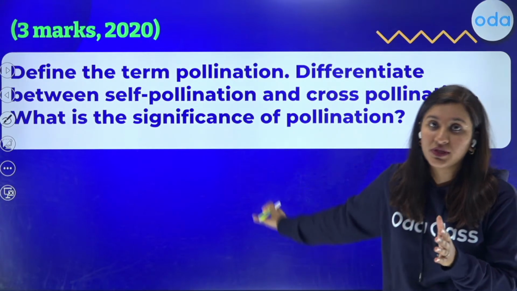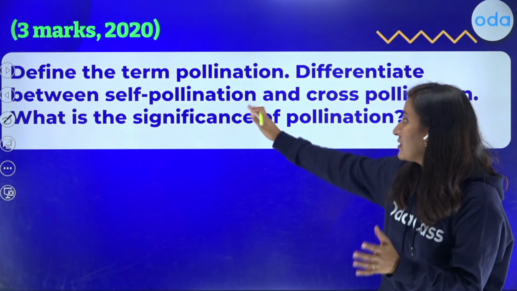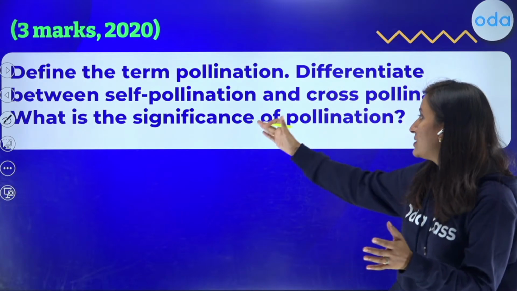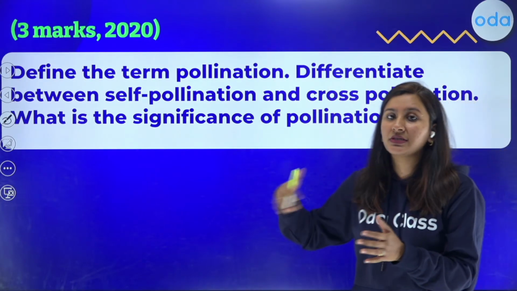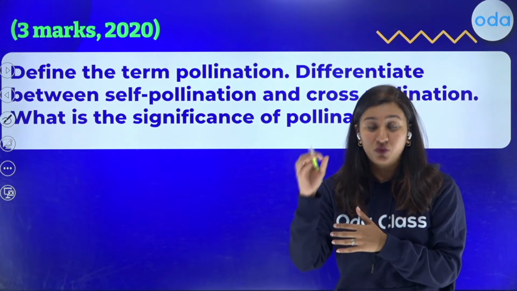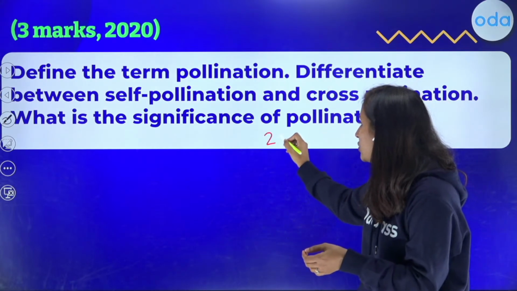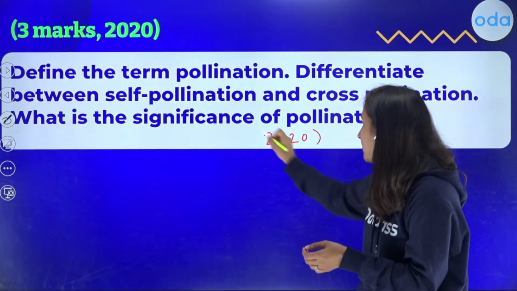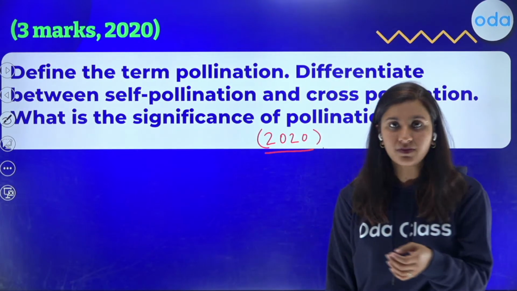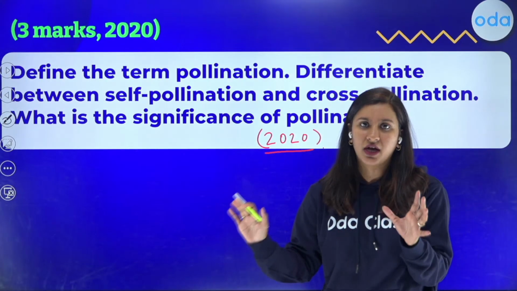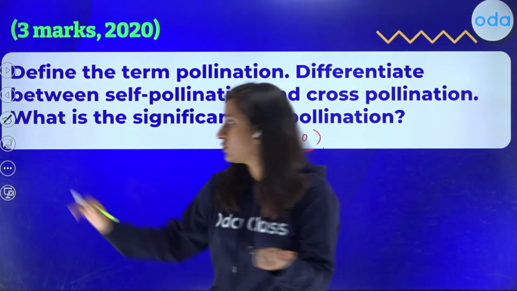Again, the same question was asked another time. Define the term pollination, differentiate between self and cross-pollination. What is the significance of cross-pollination? Or what is the significance of pollination as a whole? So this question was asked in the 2020 CBSE science paper. Okay? So the same questions keep coming, which is why we are discussing the most asked questions.